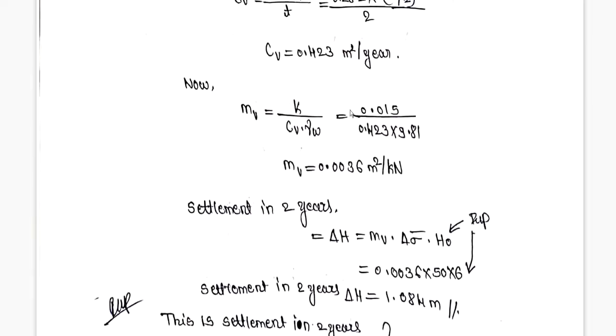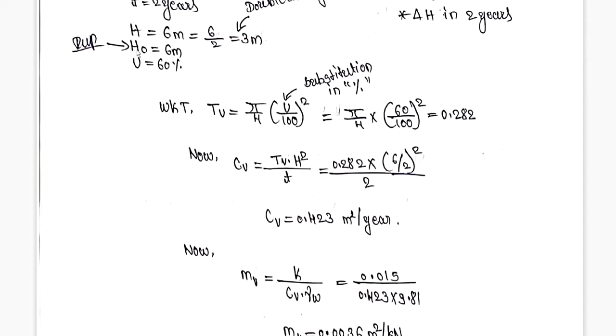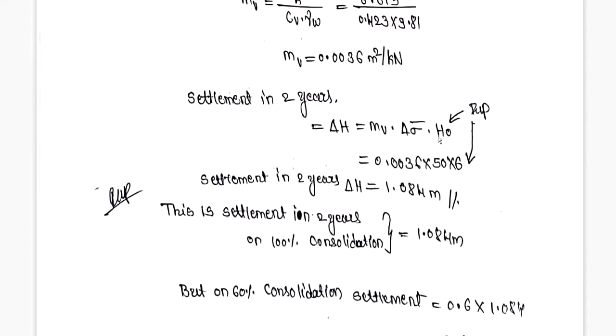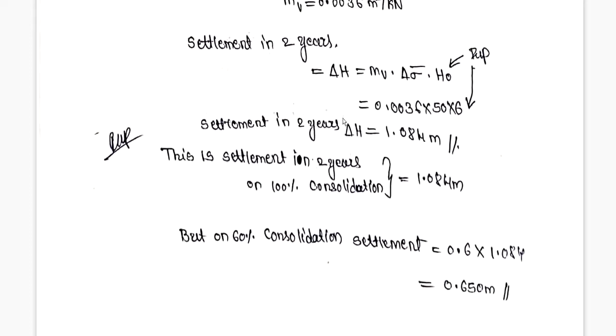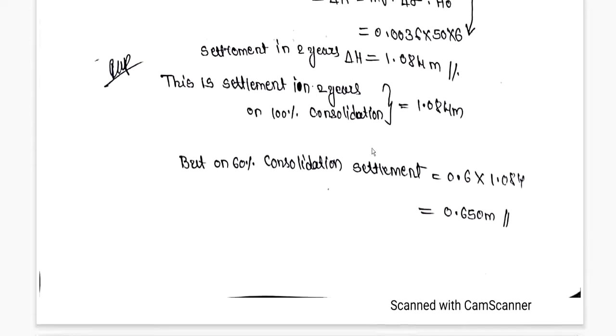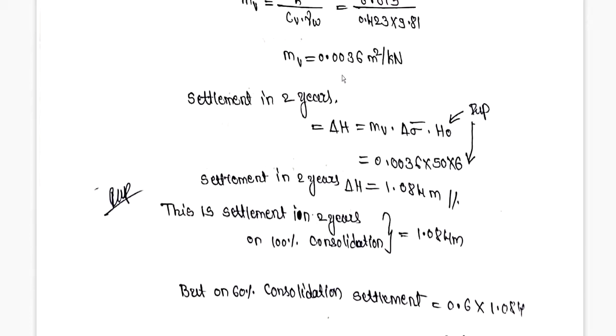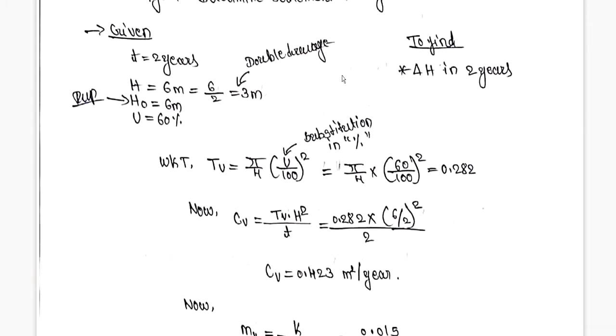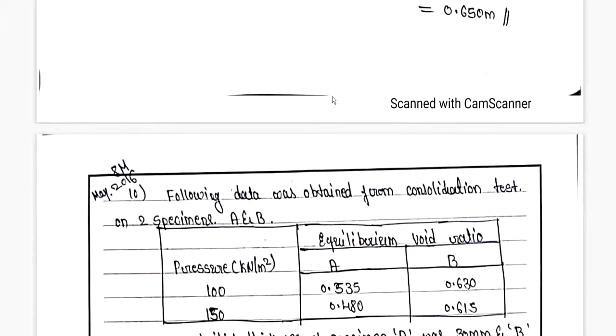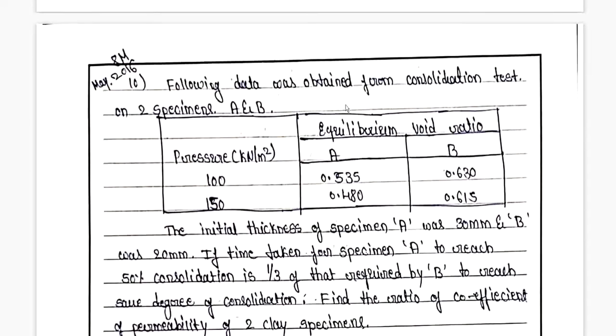Remember, there are very few important points which you need to note down here. The first one is this: you can see H naught is equal to 6 meter. Here the substitution of H naught should be 6 meter, and whatever the value of delta H is in 2 years, it is for 100% consolidation. But they have asked for 60% consolidation, so we have to calculate it for 60% consolidation by multiplying it with 0.6. So remember this. I hope you have understood this particular problem. This problem is very important, a simple one but a little bit tricky. Anyway, we will move to the further problems.